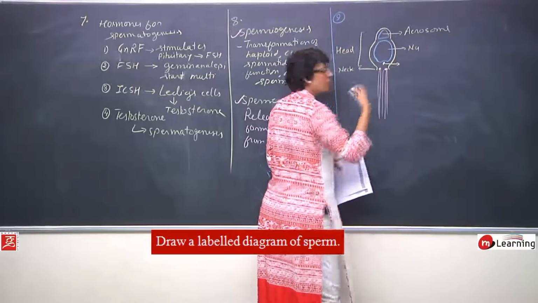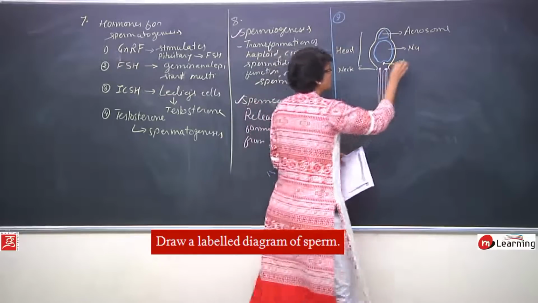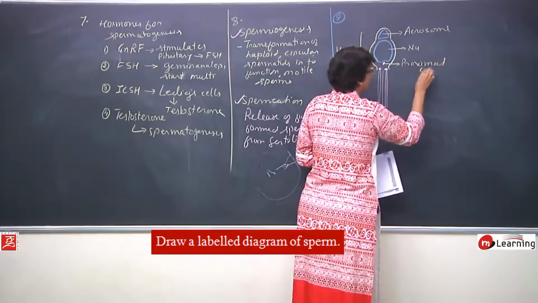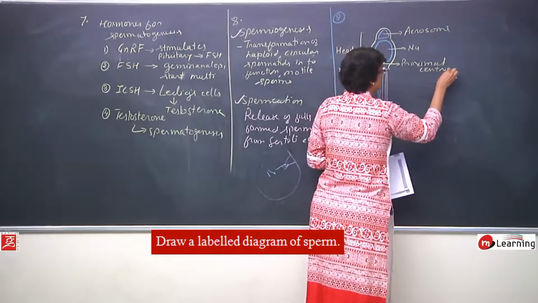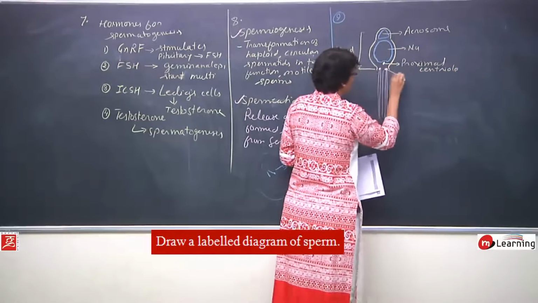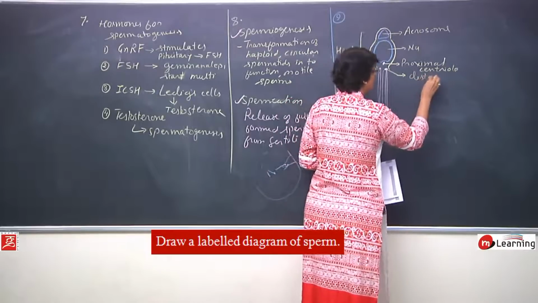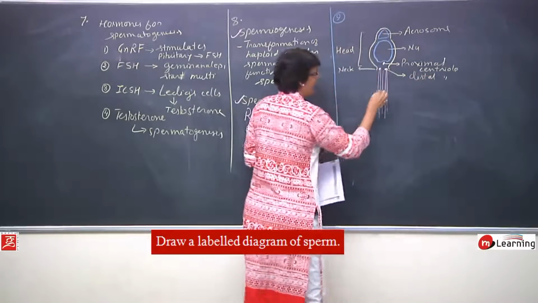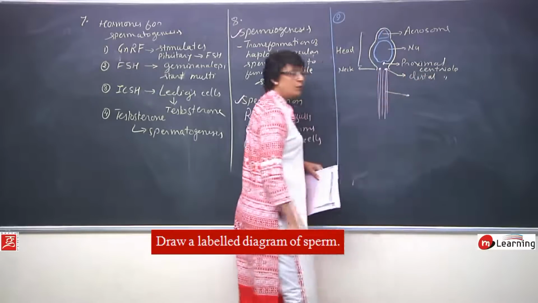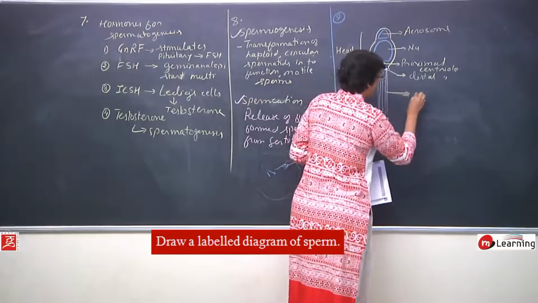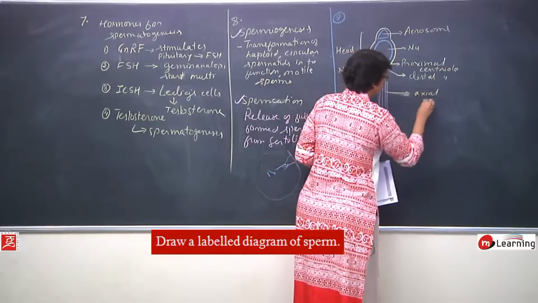The first or the upper centriole is known as proximal centriole. The lower one, which is in the neck region, is the distal centriole, and these fibers which arise from the distal centriole are axial filaments.